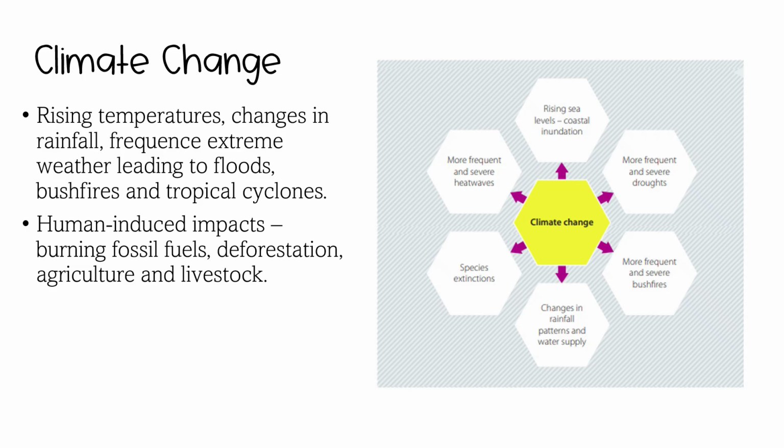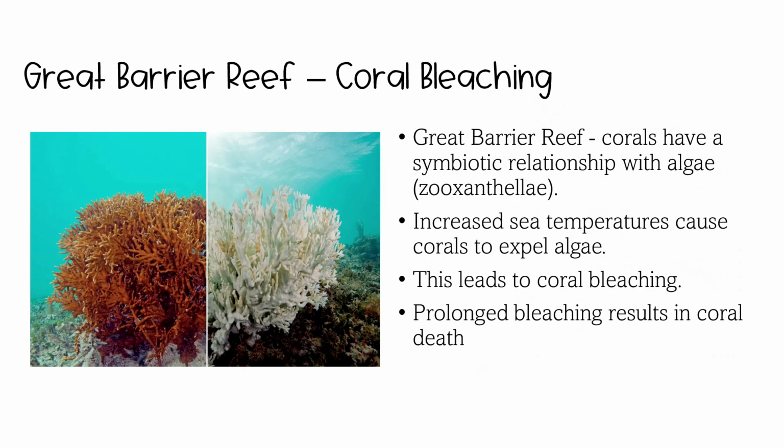While ecosystems are generally very resilient, the issue with climate change is that multiple changes are being imposed on ecosystems at the same time, putting greater stress on their resilience. Human-induced impacts, such as burning fossil fuels, deforestation, agriculture and livestock, are also increasing the concentration of greenhouse gases in the atmosphere, which are playing a role in the climate change pattern.